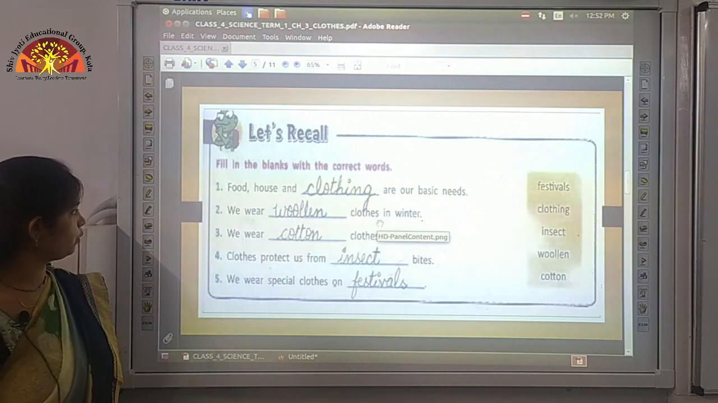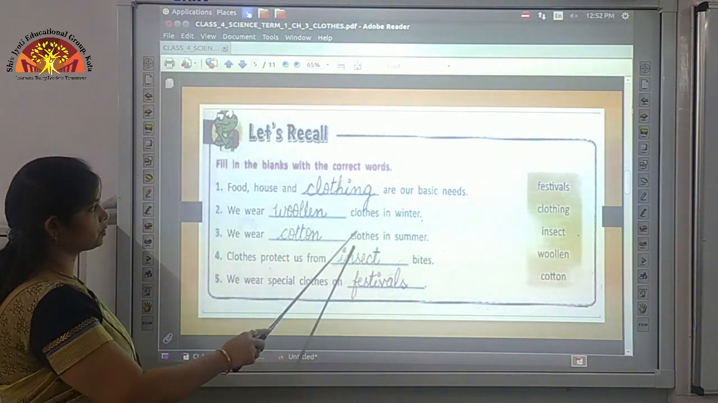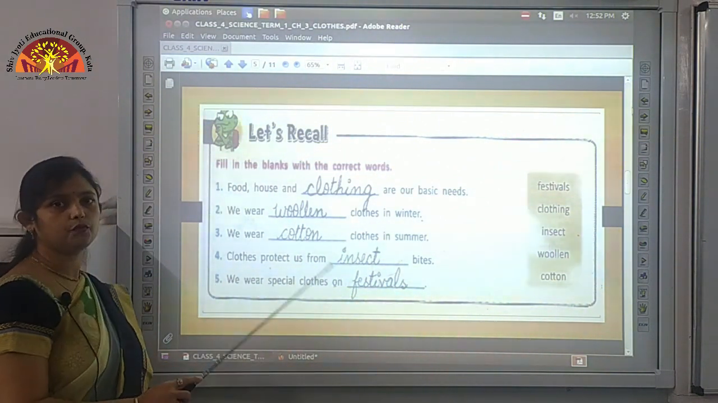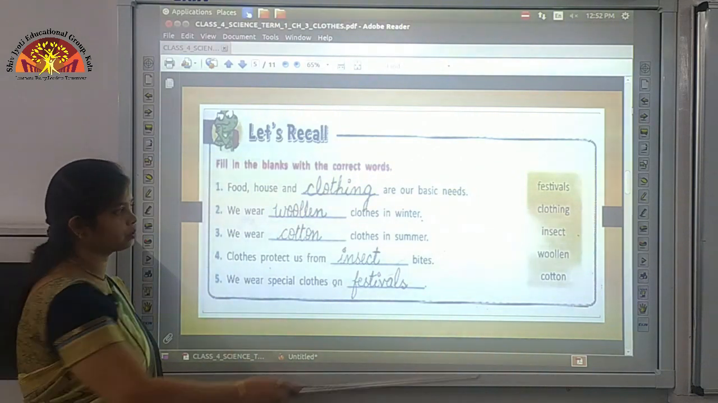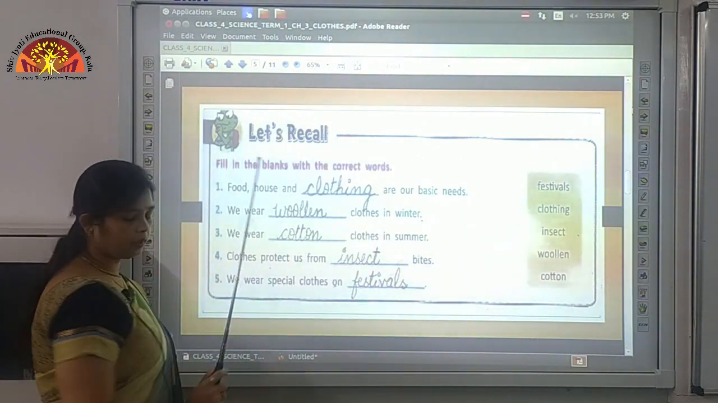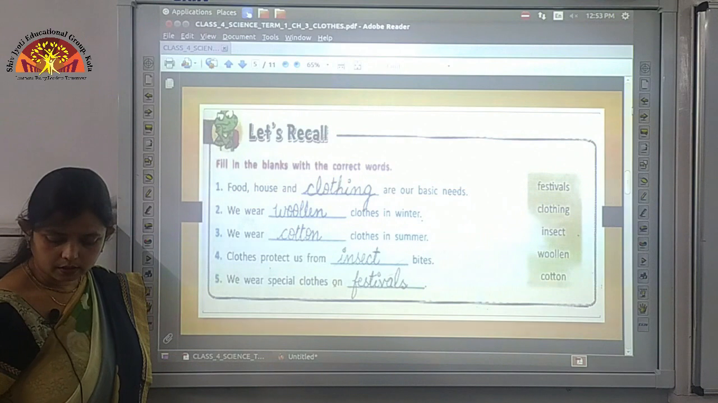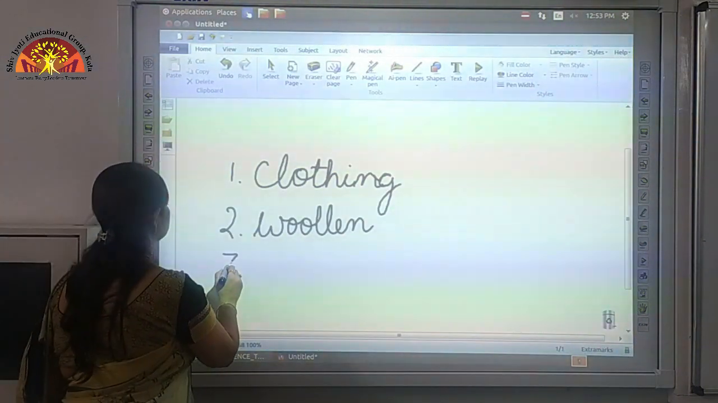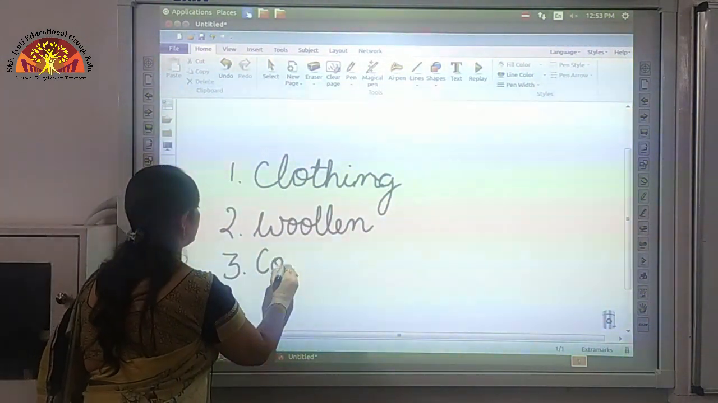Again we come to the third one. We wear dash clothes in summer. In summer season we wear light colored cotton clothes. So cotton will come over here. So we will write cotton in the third blank.